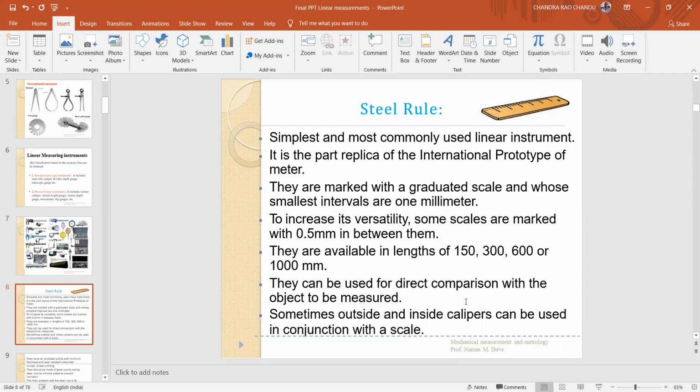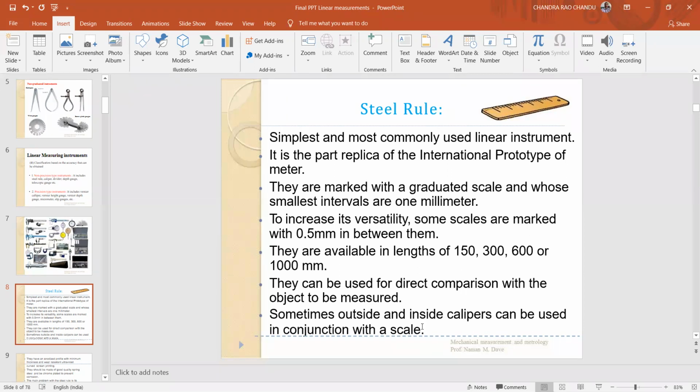They can be used for direct comparison with the object to be measured. Whatever the object, if you want to measure its dimension or its length, the object is directly placed parallel to this particular steel rule, and you measure the length of the object. They can be used for direct comparison with the object to be measured.